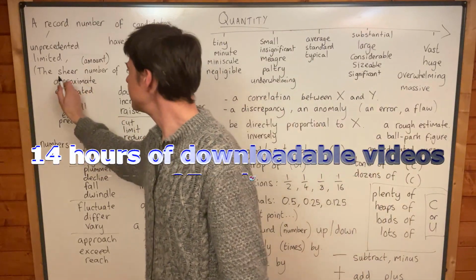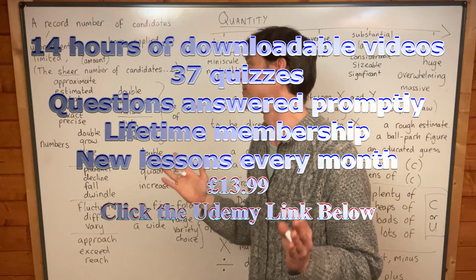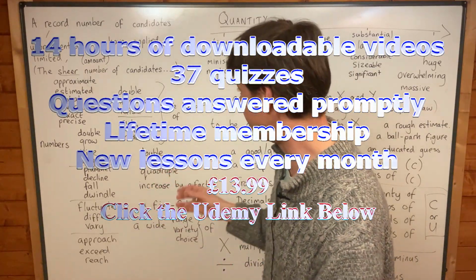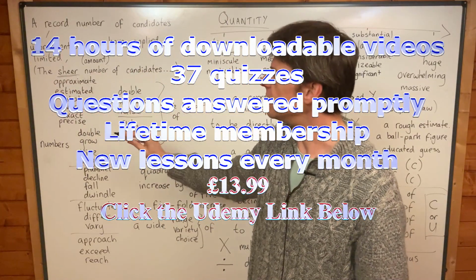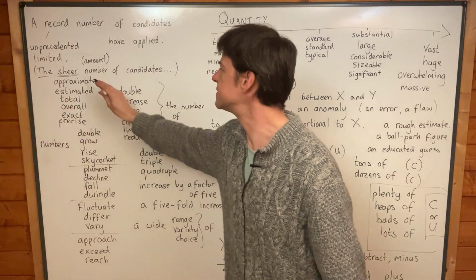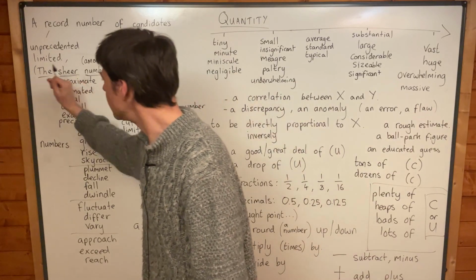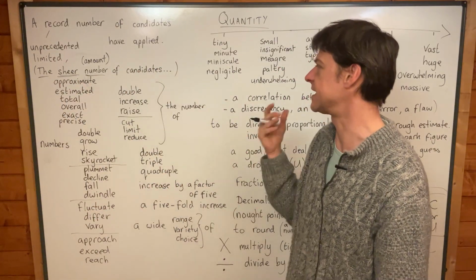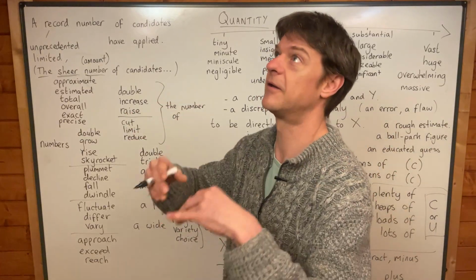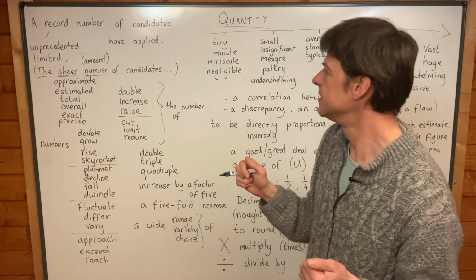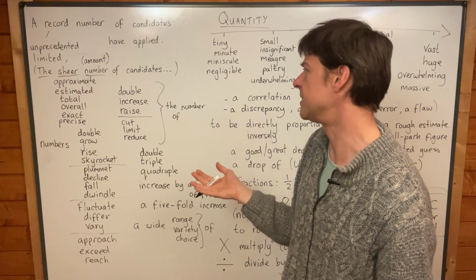A good word here to remember when you want to really emphasize that it's a large number and a surprisingly large number, the sheer number of candidates. And this one, sheer, will only work when you've got the definite article with number. You can't talk about a sheer number. It will only work with the sheer number of candidates that have applied for this job is tremendous, shocking, surprising, incredible, something like that. And you are emphasizing that the number was much bigger than you expected.